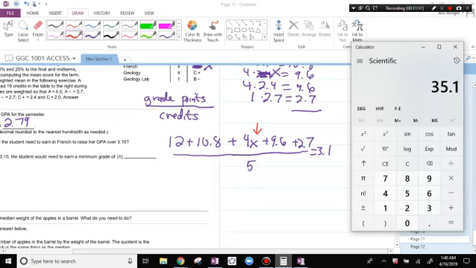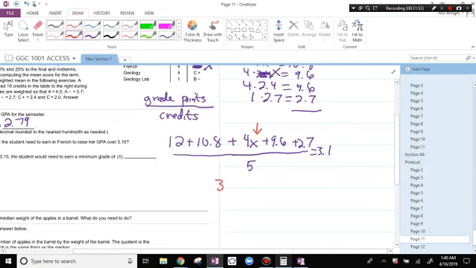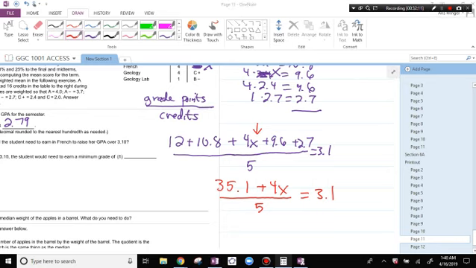So it's 35.1 plus 4x over 5 equals 3.1. Okay, so, right, it's not over 5, it's over 16 credits.